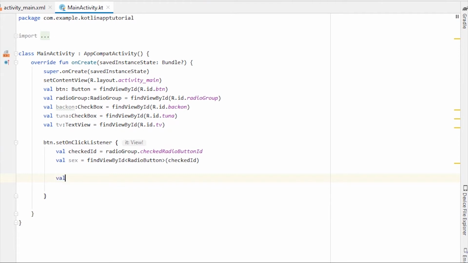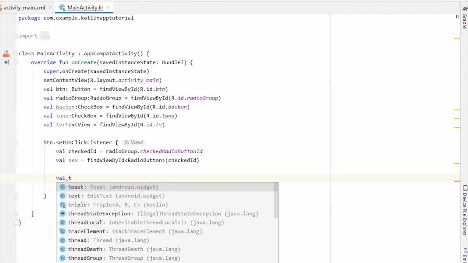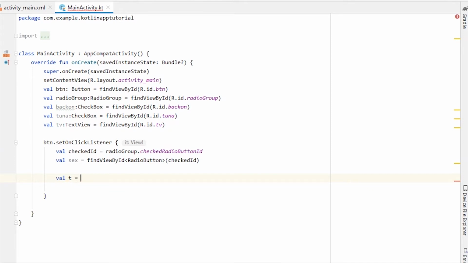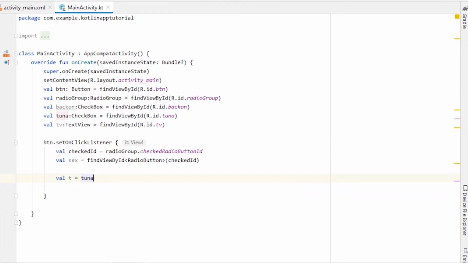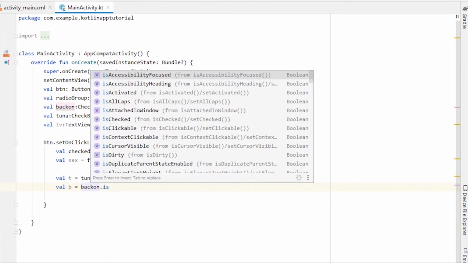We'll take that value in a variable. For the tuna checkbox, I'm just gonna take a variable called t, tuna.isChecked. So if tuna is checked, t will be true, otherwise t will be false. The same way, let's create a variable for bacon, which is bacon.isChecked.